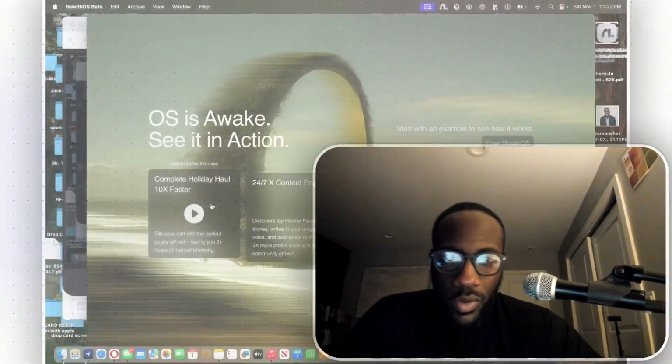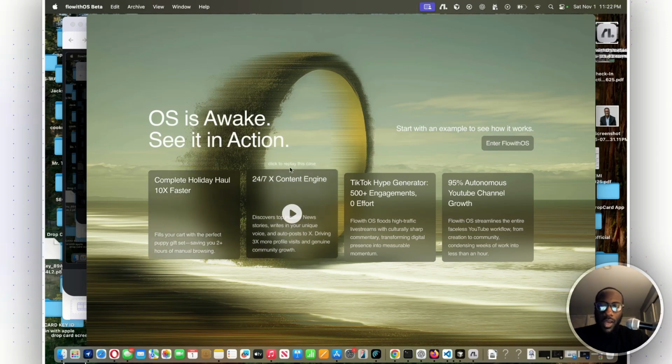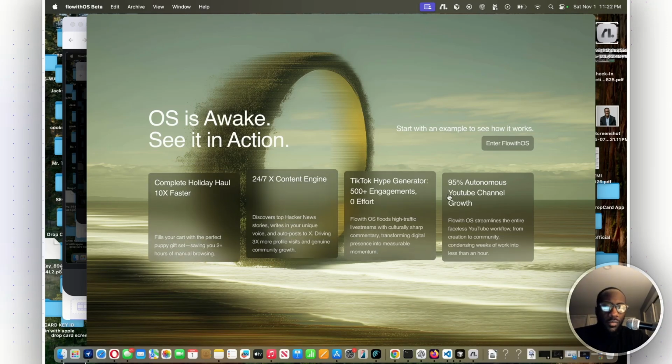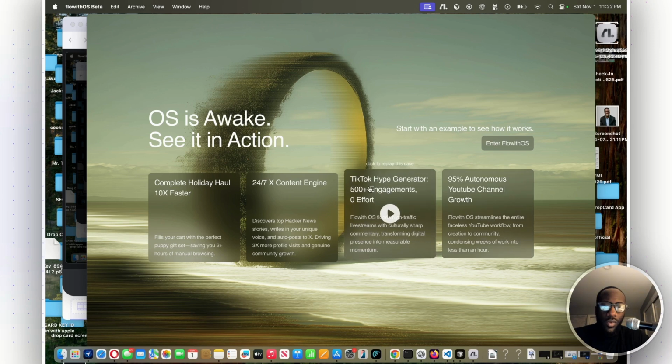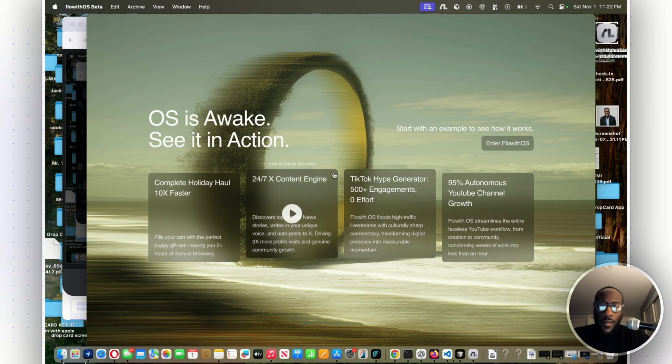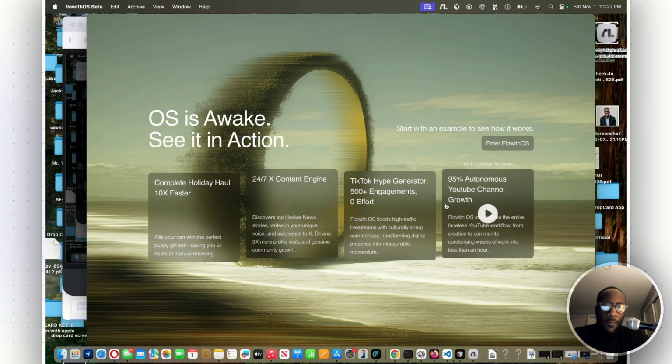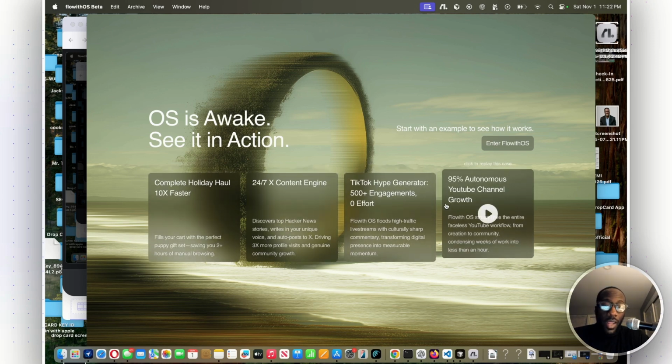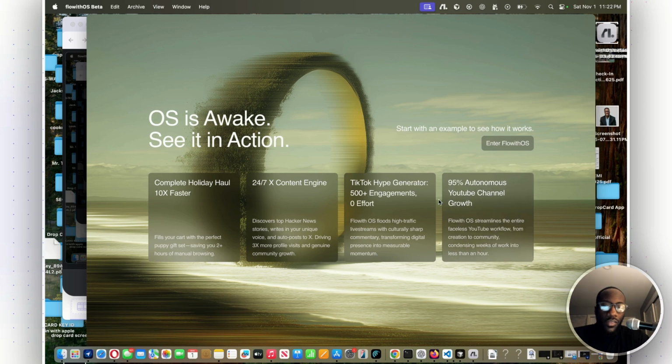It's actually a desktop app that you have to download, and then it connects you to this OS, where it claims to be able to do a multitude of things. For example, a 24/7 content engine, 95% autonomous YouTube channel growth, a TikTok hype generator. These are all examples that they give you here. And I just downloaded it. I want to go in and see some of what it's about.